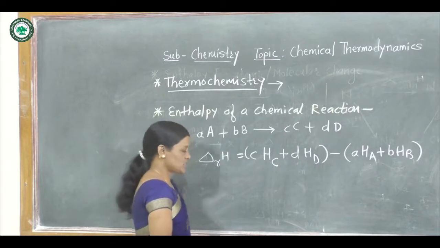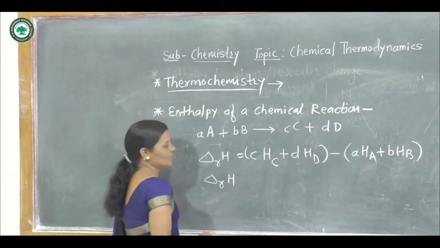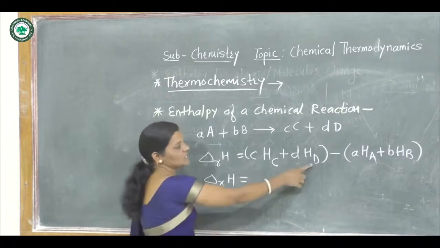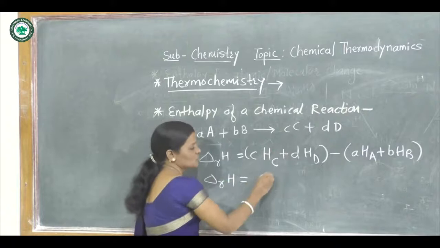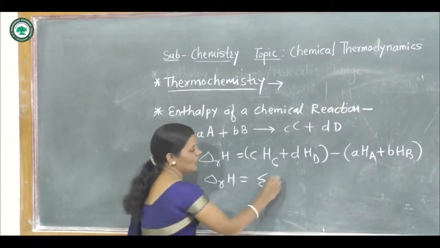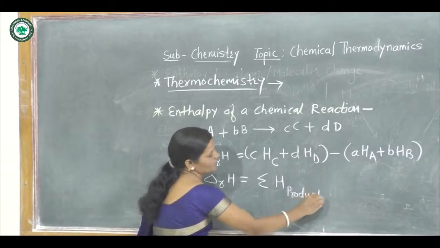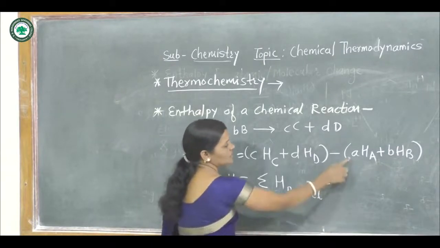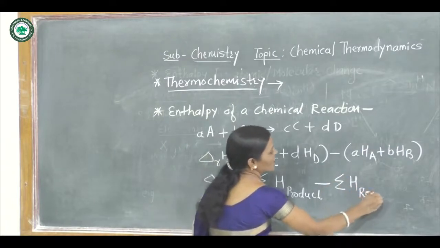So simply we can write this equation: the enthalpy change for a chemical reaction is equal to the summation of enthalpies of products minus the summation of enthalpies of reactants.